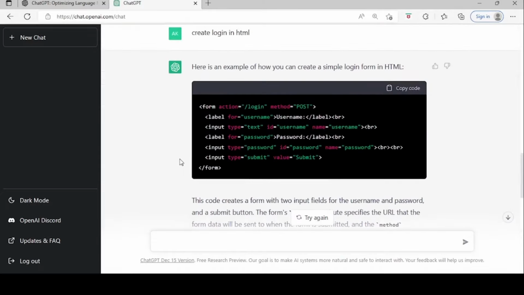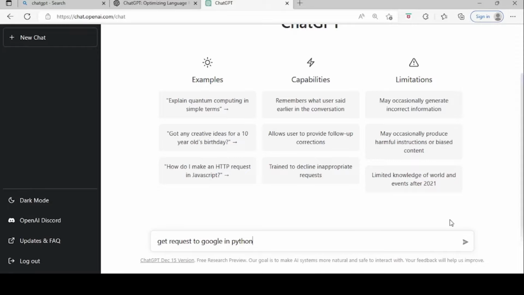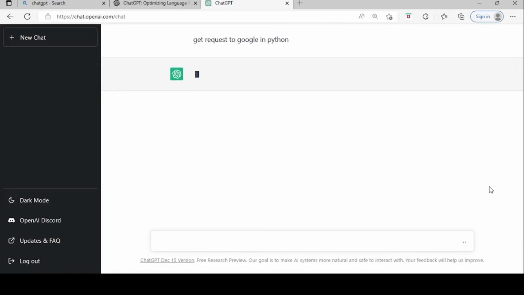Therefore you can use this ChatGPT chatbot for numerous applications. Let's see how it works. Okay, we have done enough examples in ChatGPT and understood how useful it is. Now let's understand how it actually works.